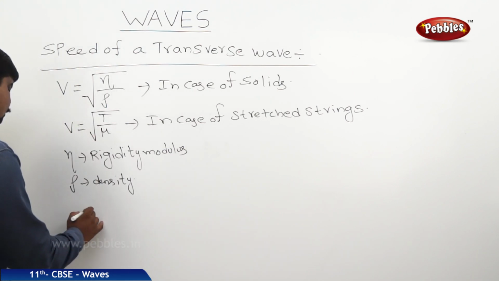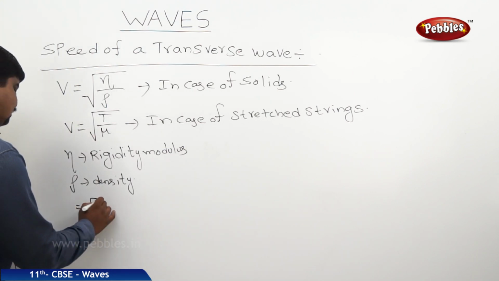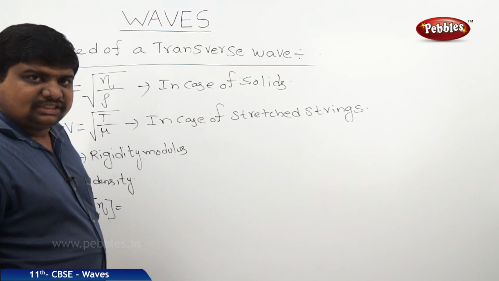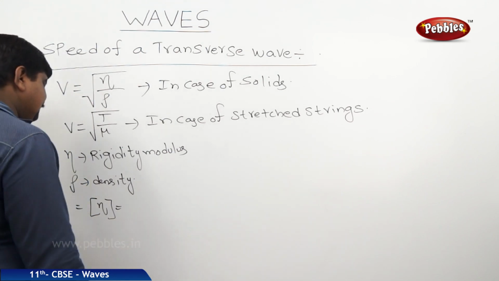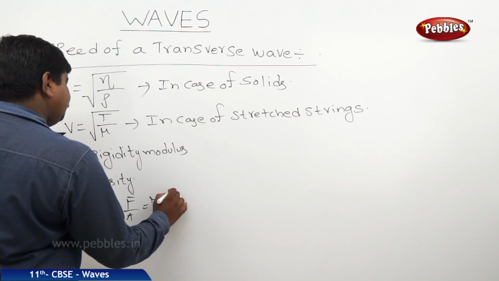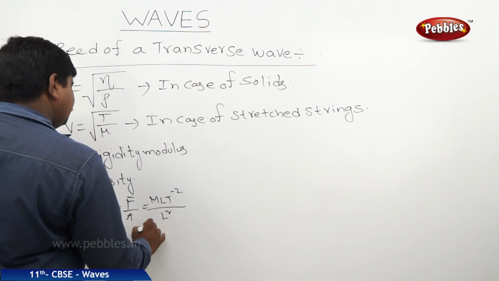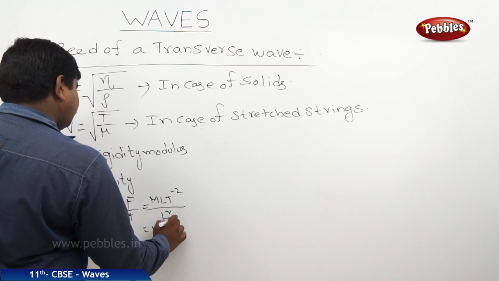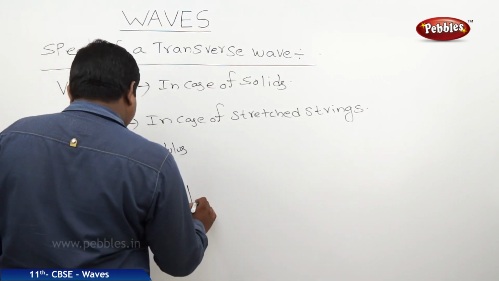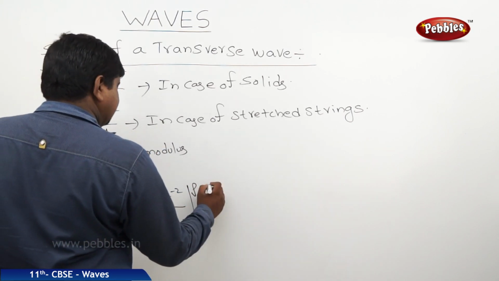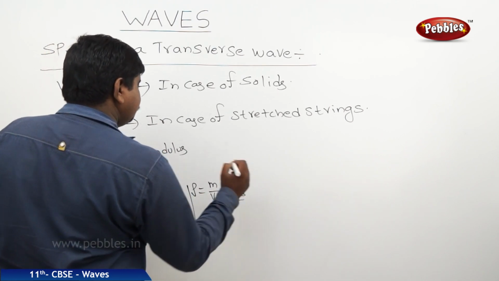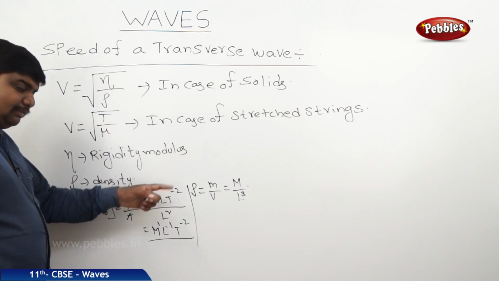So, what is the dimensional formula of eta? It is nothing but force by area by change in strain. So, F by A. Force is m L T power minus 2, area is L square, therefore it is M power 1, L power minus 1, T power minus 2. Rho, density, is mass by volume, therefore it is m by L cube. Now I should divide eta by rho.